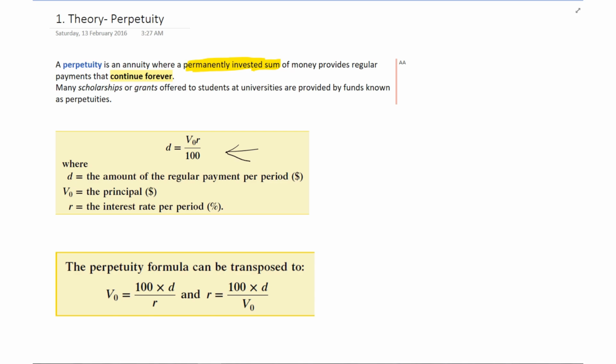Okay, we can transpose that to these two particular formulas, where I'll do it in terms of V0. So if I know how much I'm being paid per period and I know the interest rate, I can just work out V0, or conversely, if I want to work out R, I use that formula there.